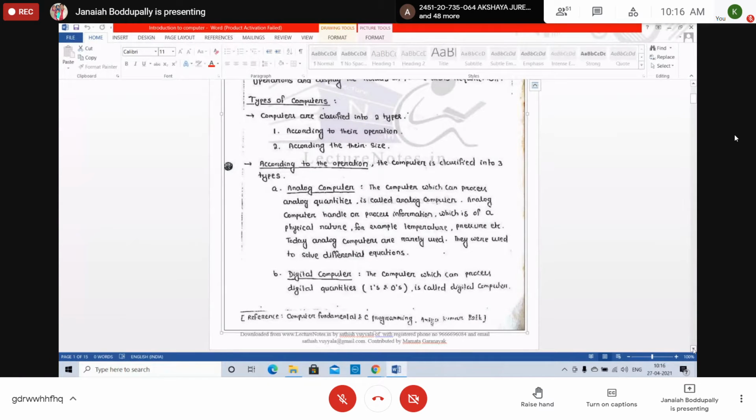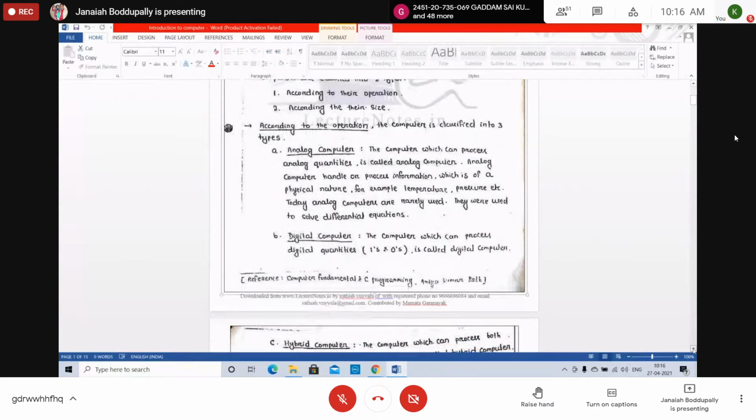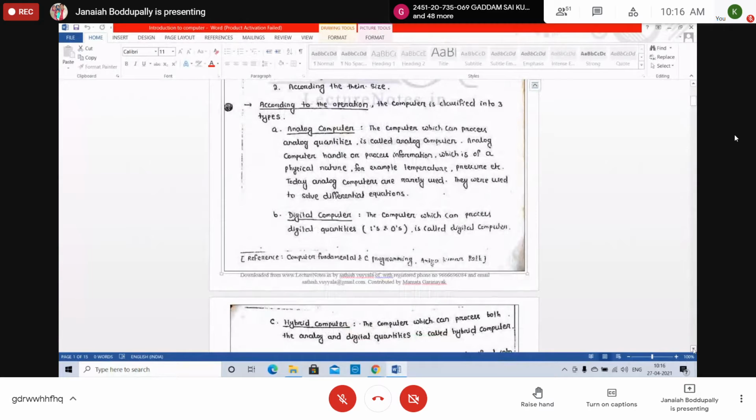According to the operation, the computer is classified into 3 types. The first one is the analog computer. Second, the digital computer, and third, the hybrid computer. These are the 3 types of computers. If it is possible, note them down. Otherwise, leave it. I will share the notes.